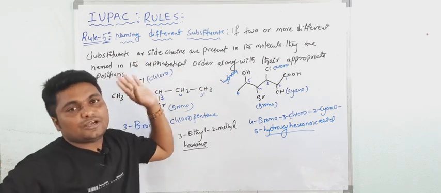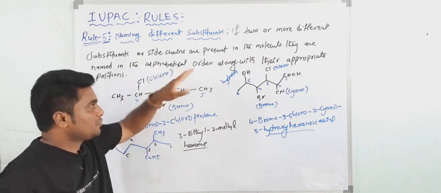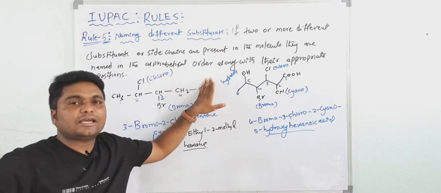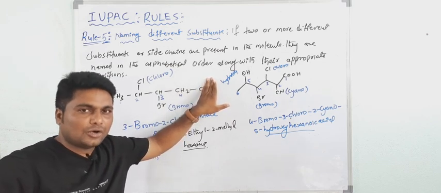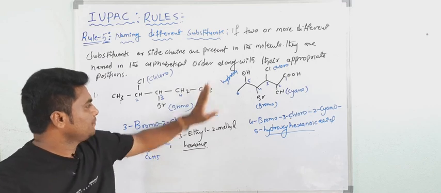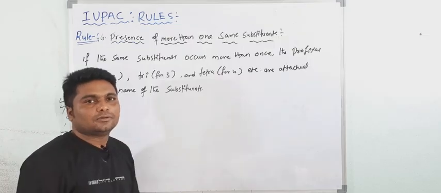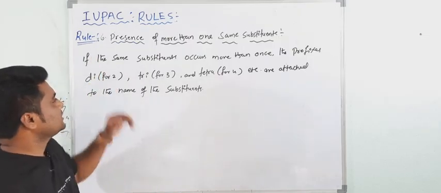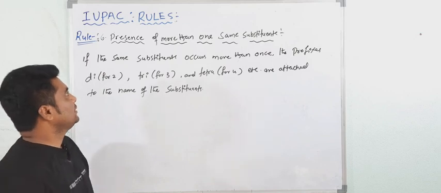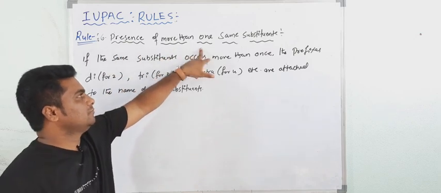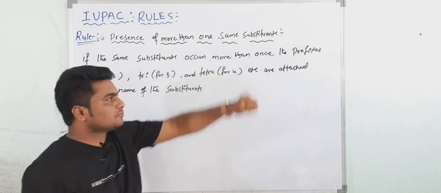What is the fifth rule? When two or more different substituents are present, they are represented according to their alphabetical order. Write it down. Okay, now see the sixth rule. What is the sixth rule here? The presence of more than one same substituent.